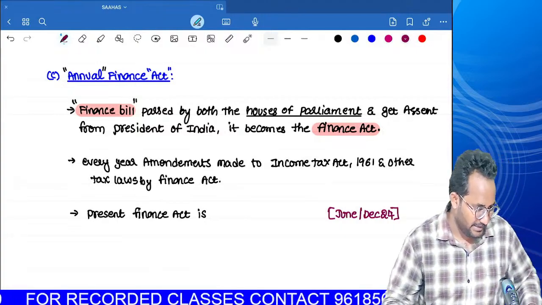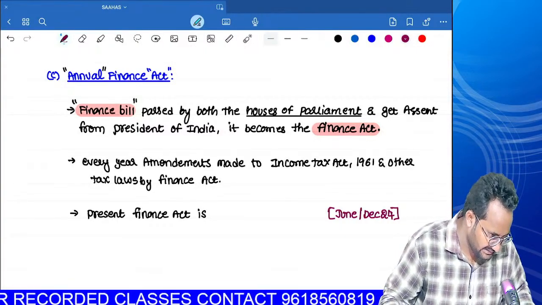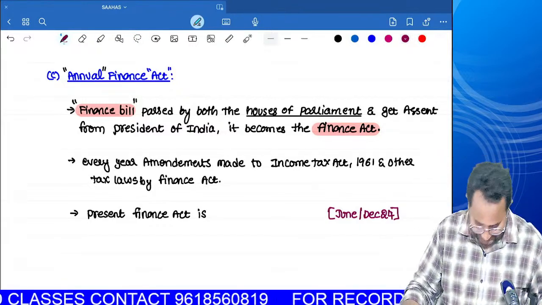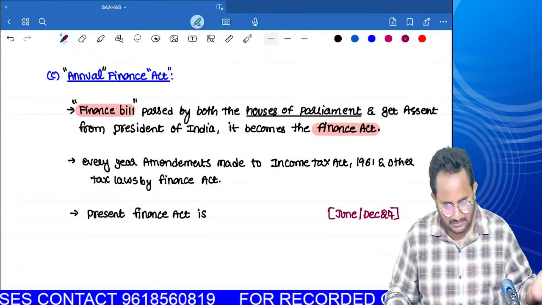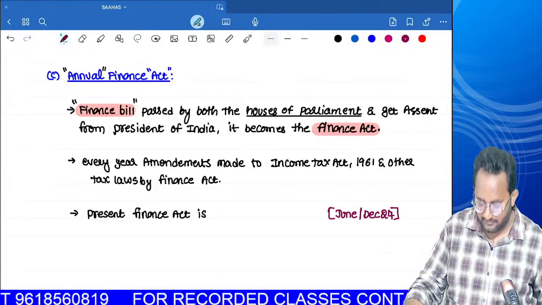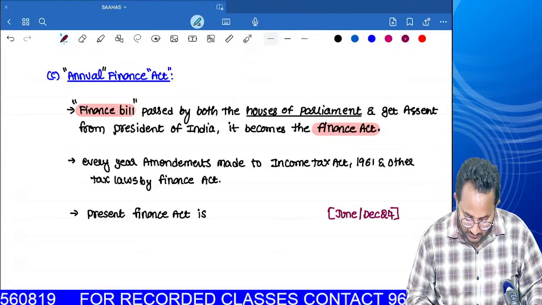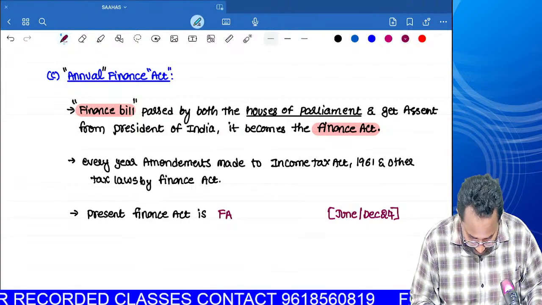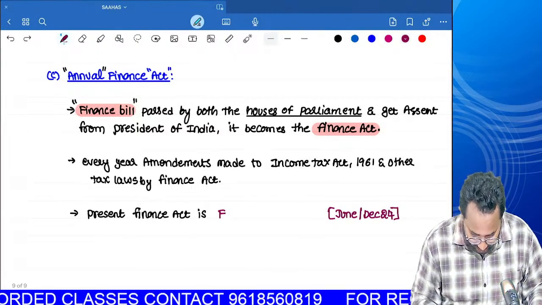So you are typing the assessment year as 24-25. Yes, that's correct. But I want to know what that Finance Act is. Like Finance Act 23, 24, 25, 26, 27, every year we have a Finance Act. So if you are observing that, that is a Finance Act. Yes, ma. What is that? Finance Act.